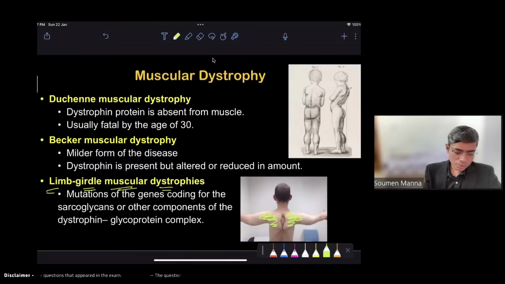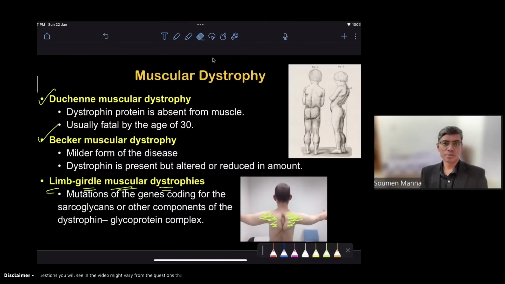But in case of Duchenne's and Becker's muscular dystrophy, you know that proximal muscles and the calf muscles will be affected, and there will be hypertrophy of the calf muscle, known as pseudohypertrophy, because there will be fatty degeneration of the muscles, which can be seen in biopsies, right? So this is all about the first question. I think most of you know this information because this is a very common question asked in multiple examinations. I hope all of you know this answer.